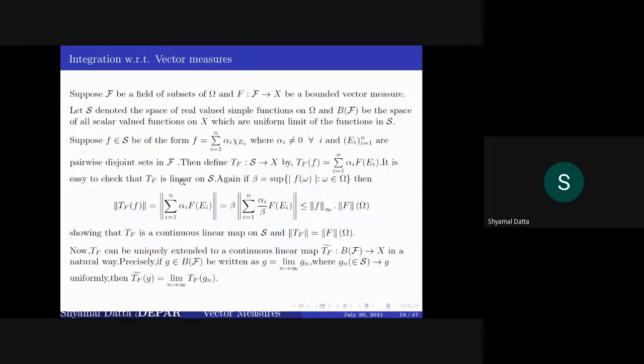Okay, now these are two easy observations. The norm of the integral of f dF is less than or equal to this, because we have already shown that the norm of T_F of f is less than or equal to the infinity norm of f times the semi-variation of F. So this holds.